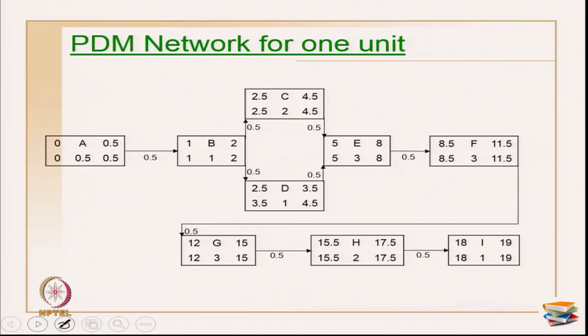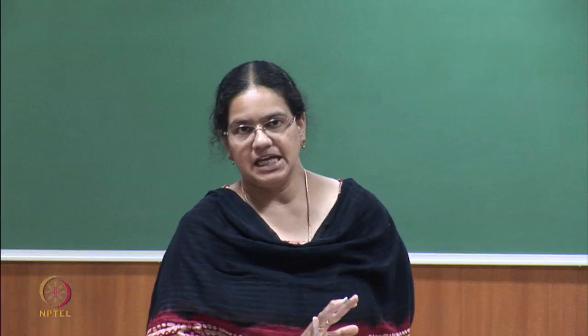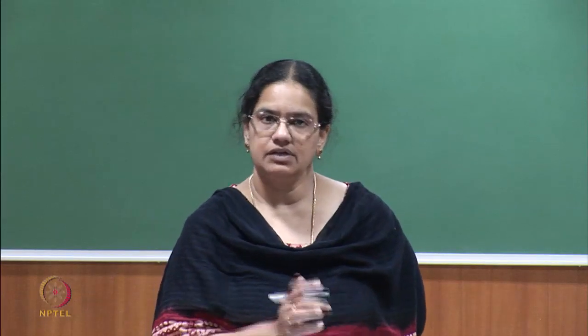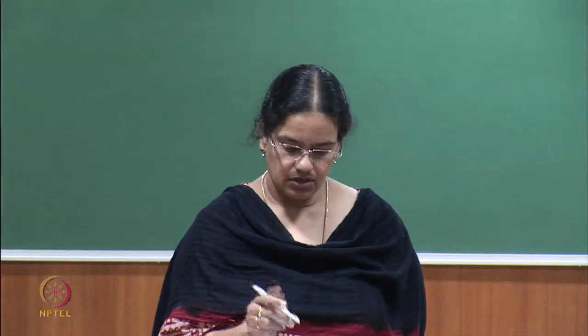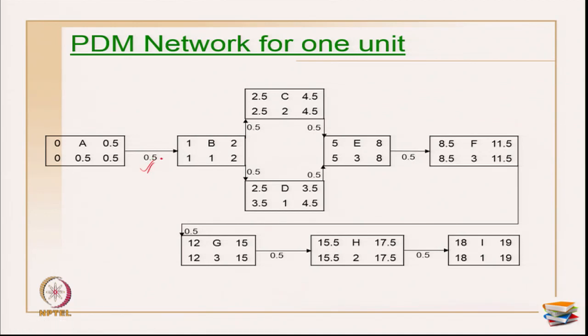Now, the first step is to do a PDM network for one unit. Why can't we do a CPM network? Because we have to show the buffers. The buffers are generally like a lag. If you want to show it on CPM, you may have to unnecessarily add an activity just to showcase a buffer. So, we are avoiding that, and it is better to go with a PDM network for one unit.